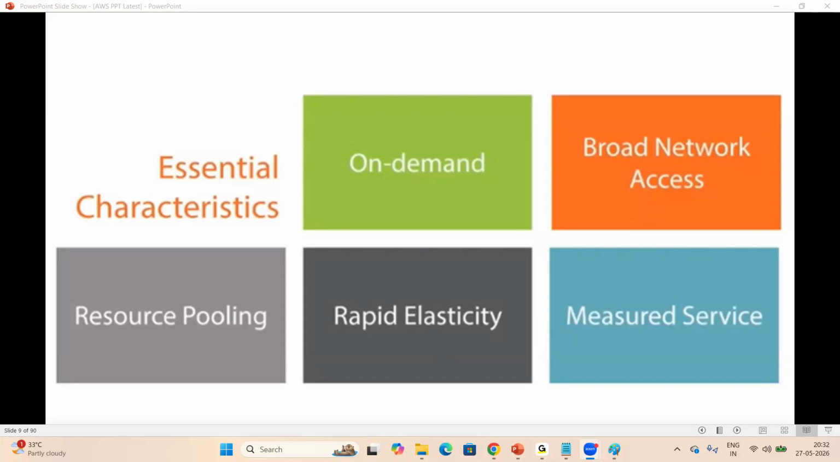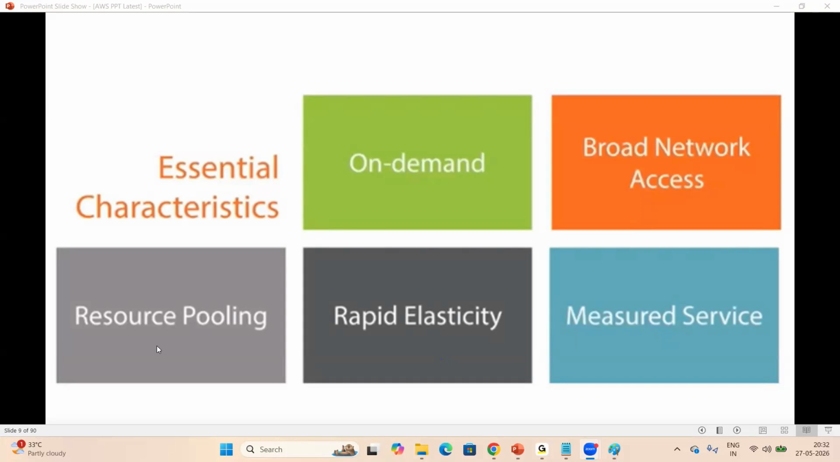But whereas cloud, not like that. So immediately, instantly, whenever needed, we can create by single click, which is nothing but on demand, right? So broad network access, whatever the resources we are using in cloud, those we can access from any region, any zone, from your office, from your home, even from your mobile also, you can access your cloud resources with proper authentication.